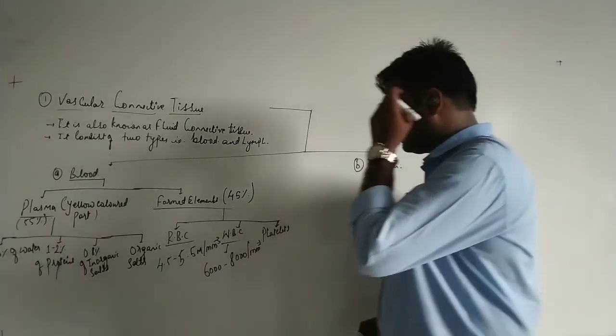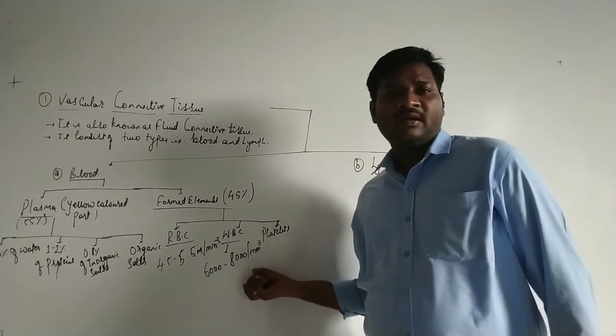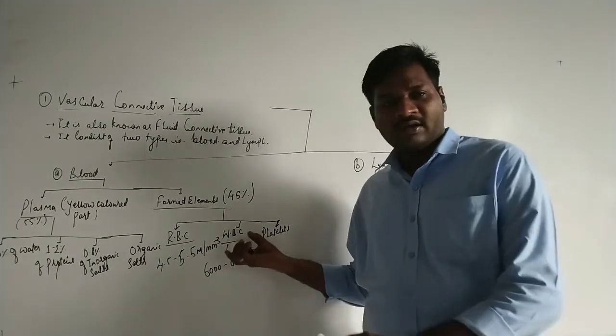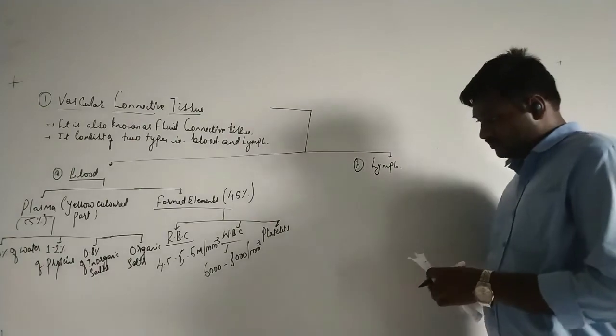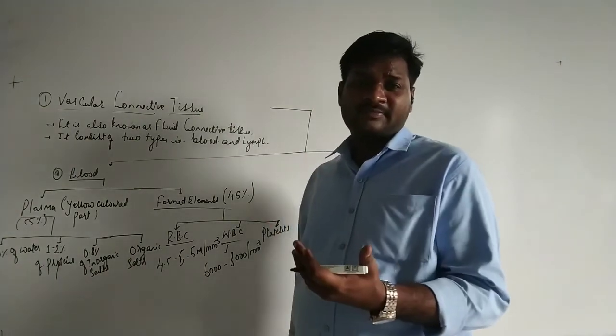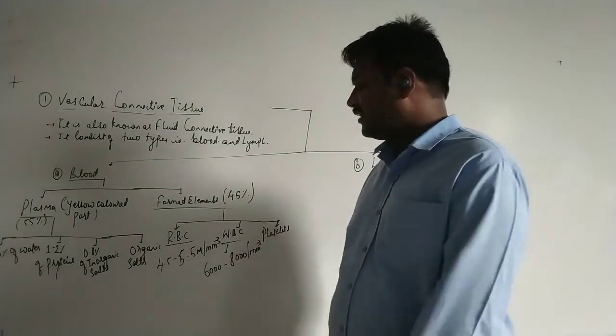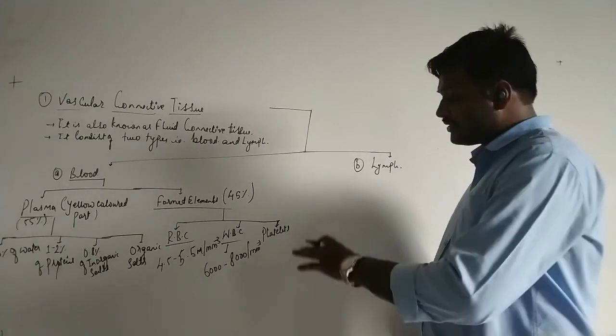Okay, per cubic millimeter. So this is the number of WBC in an adult individual or a healthy human being. Next, WBC are further categorized into 2 main types.